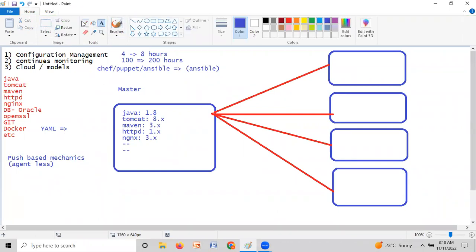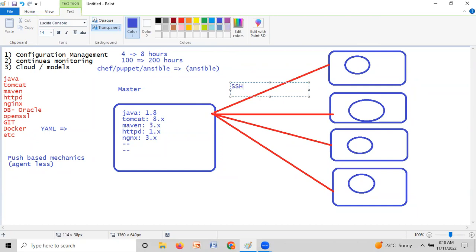In the agentless architecture, you should not install any physical agents here. Because this is a cluster, someone should monitor, right? The master should monitor all the servers. So how can they monitor? They would need to install some kind of agent, some software or package, to watch everything. If you don't have any agent, they use SSH. The master will use the SSH protocol.